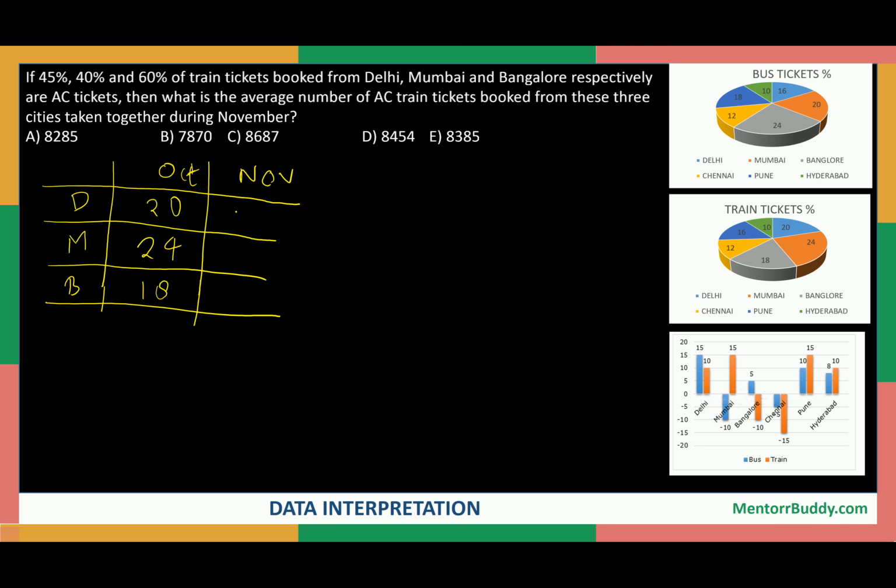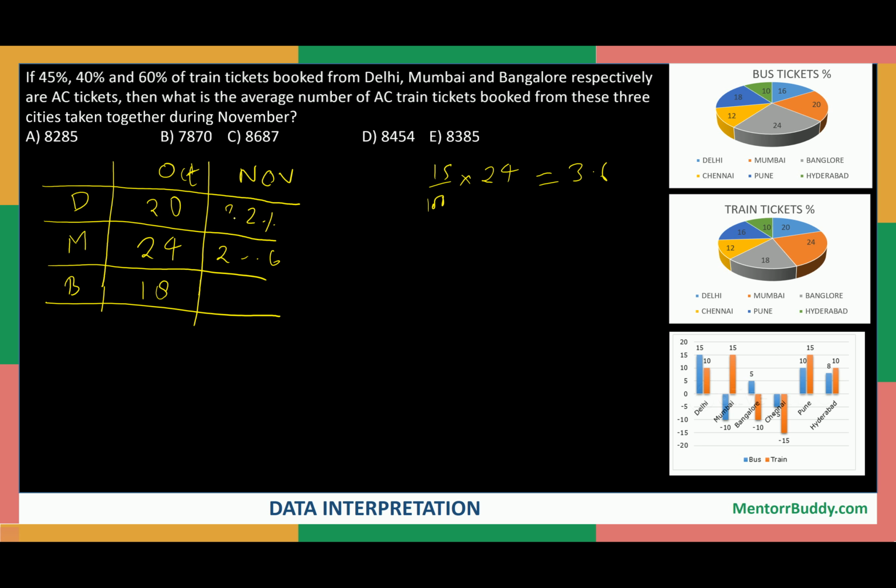So first we will calculate the percentage increase or decrease. What will be the percentage in November, right? For Delhi there is an increase of 10% in the train tickets. So 10% of 20 is 2, so it will become 22%, right? And for Mumbai it is given that it is an increase of 15%. So 15% of 24 is how much? That is 15 divided by 100 into 24. If you solve it, that will come out to be 3.6. So 15% is 3.6. If we add 3.6 to 24, it will become 27.6. Clear?